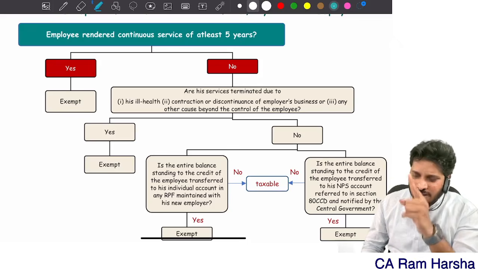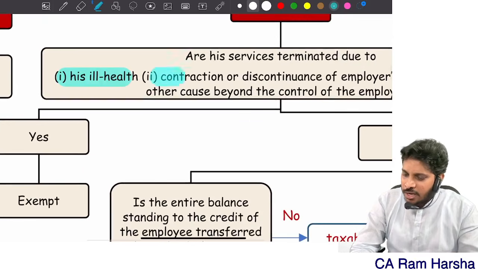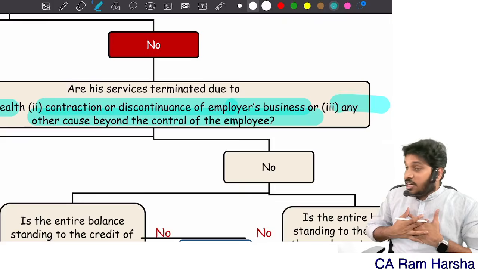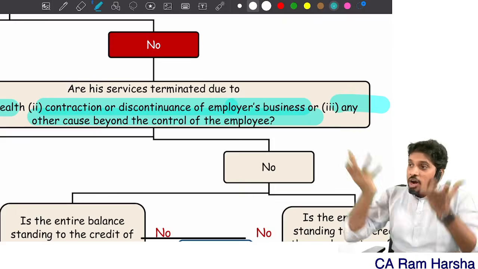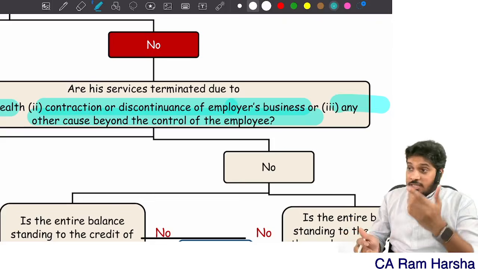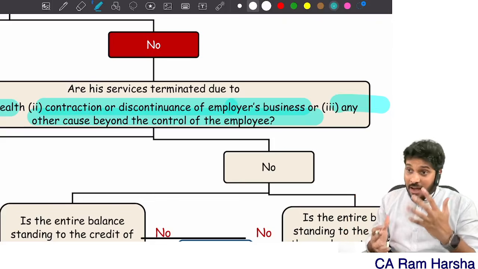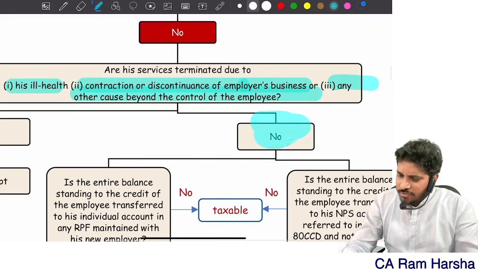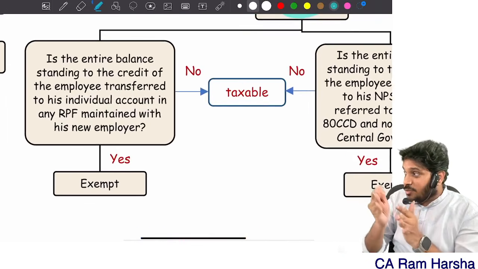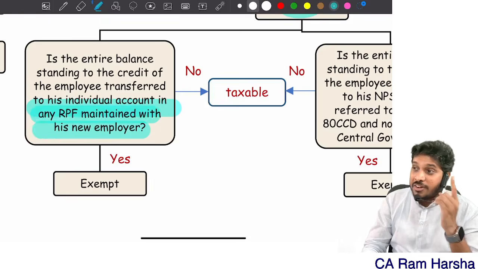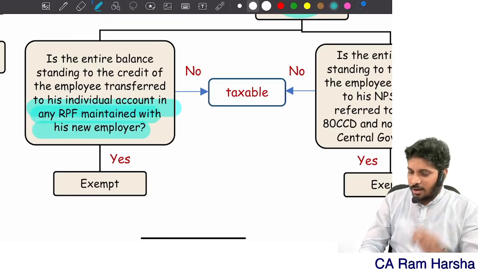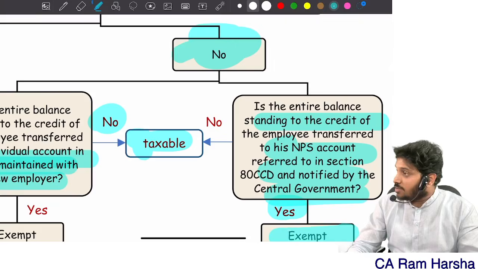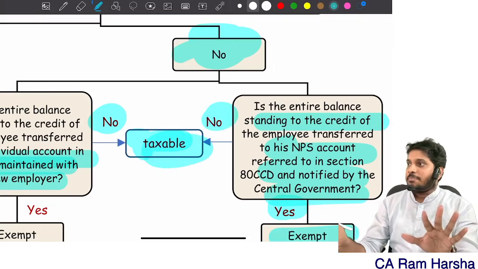Is there a valid purpose? Valid purpose means what? Ill health, contraction or discontinuation of the employer business, or any reason which is not in the control of the employee. If I got the money for a valid purpose, exempted. Not a valid purpose. Suppose there is no valid purpose, then see, is the amount you withdrew transferred to another RPF account with another employer? No, sir. Then I didn't transfer. Taxable. Or you transferred to pension account? Yes, sir. Exempted. Suppose you didn't transfer. Taxable.